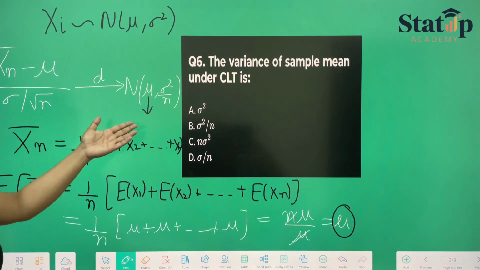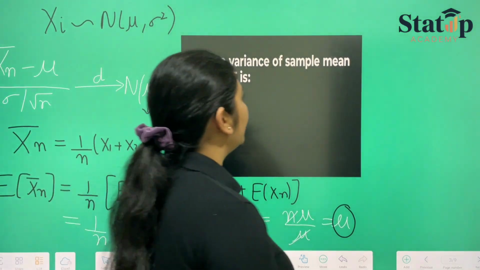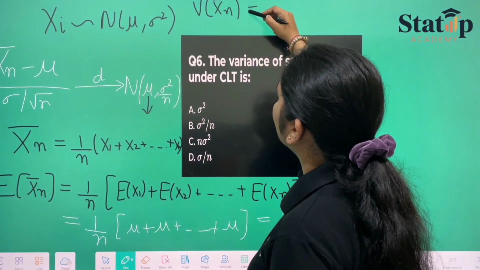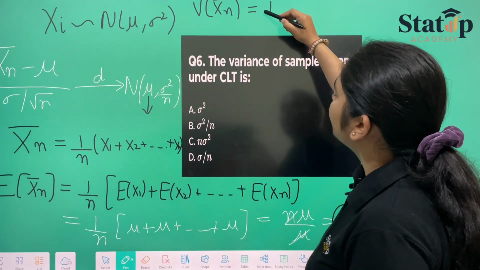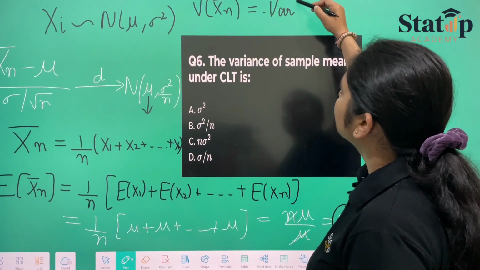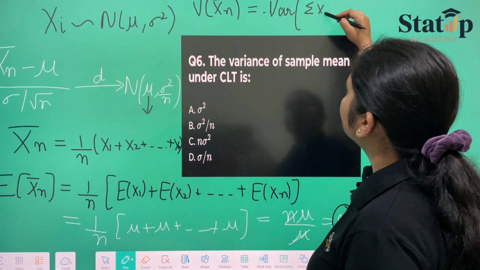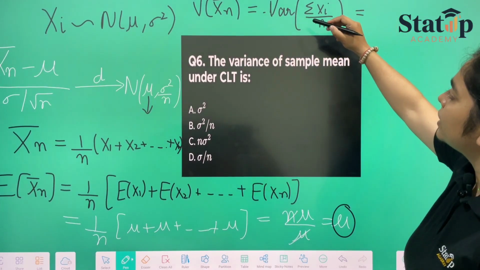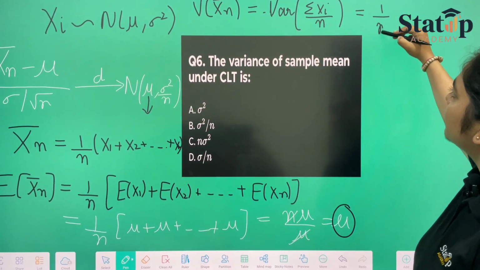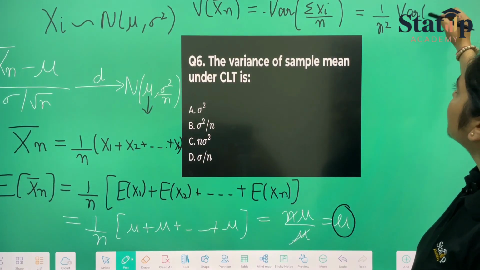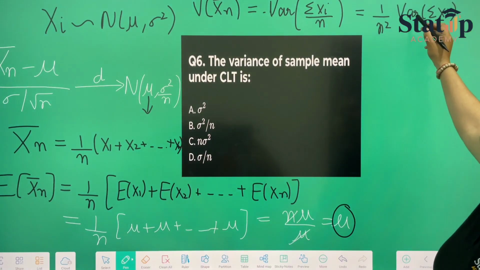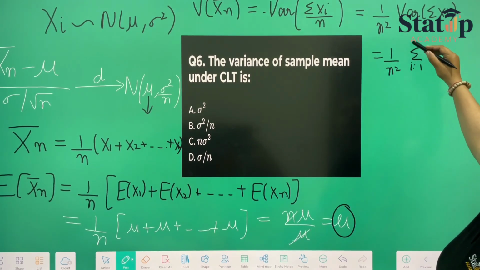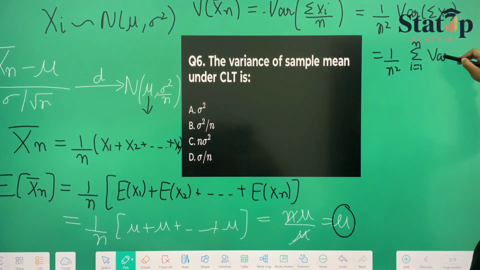So x bar follows normal distribution with mean mu, and if we have to calculate the variance of x bar n, variance of x bar n is nothing but variance of summation xi upon n, right? X bar n can be written like this. Now when 1 upon n comes outside, it will be 1 upon n square, variance of summation xi. Now variance can be taken inside, so it will be 1 upon n square, summation i goes from 1 to n, variance of xi.